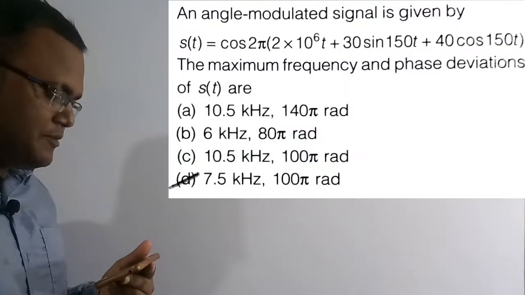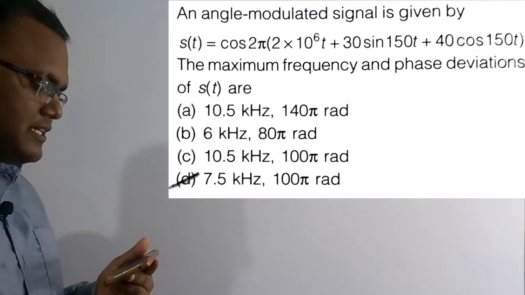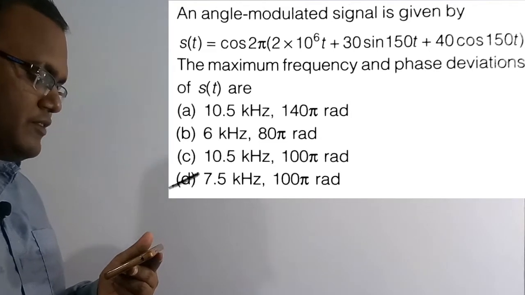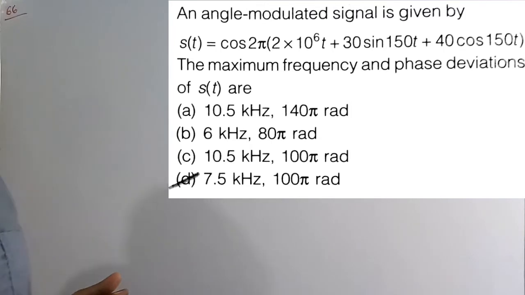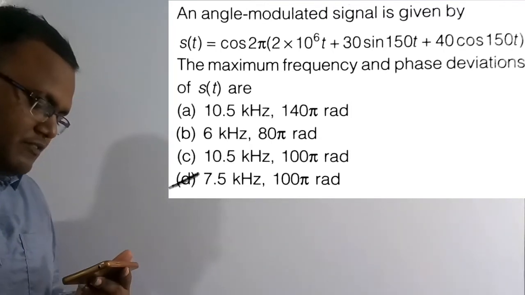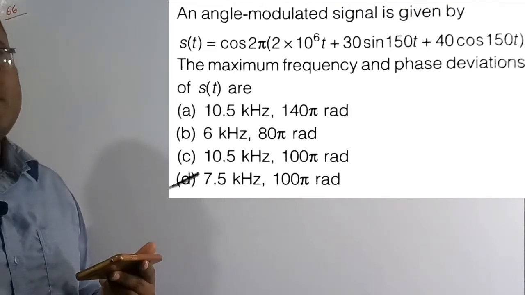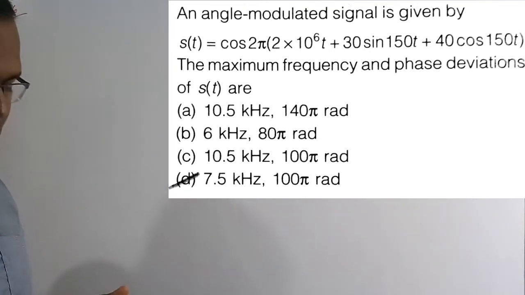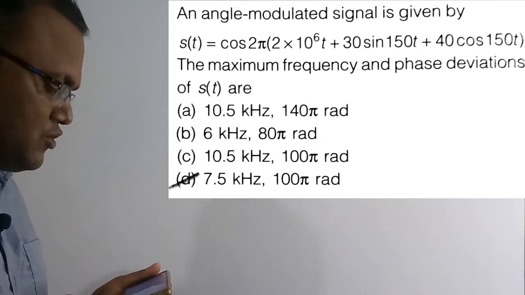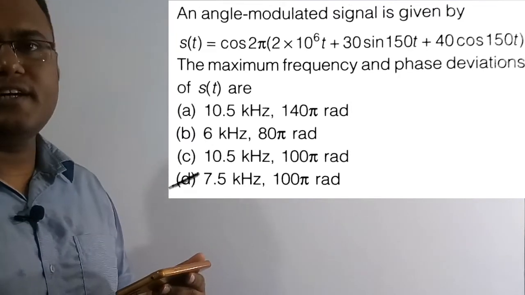Now we are going to solve the 66th question. See the question here. An angle modulated signal is given by s of t is equal to cos of 2 pi into 2 into 10 to the power of 6 t plus 30 sin 150t plus 40 cos 150t. The maximum frequency and the phase deviations of s of t are, means delta f and delta phi we need to figure out in this question for this signal s of t. What are the four options? Option D, which is 7.5 kilohertz and 100 pi radians, is the correct solution of this question.